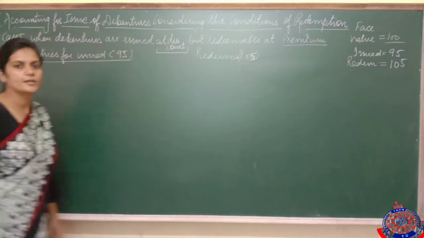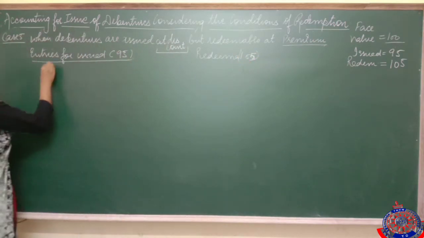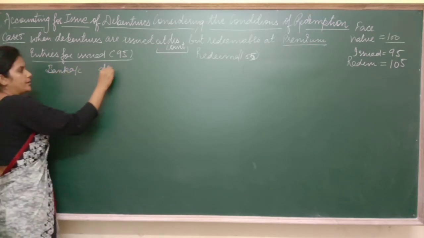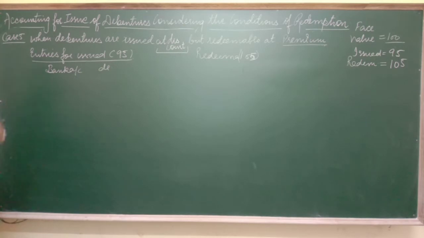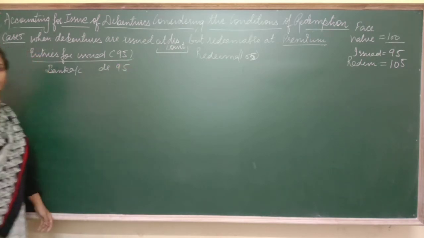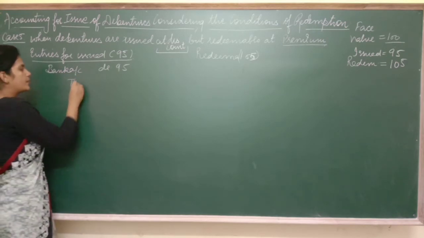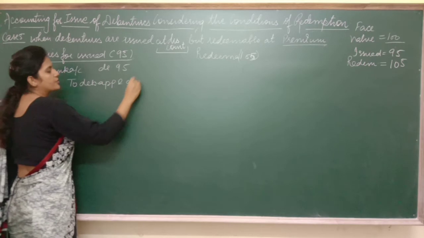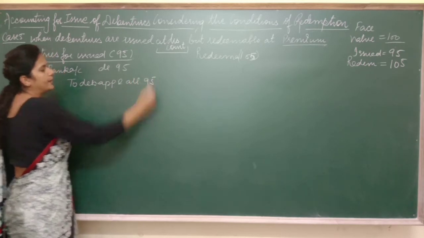Got it? So now see how to pass the entry. First entry will be bank account debited. If I have issued debentures at 95, how much money is coming into the business? 95 only. So bank account debited to debenture application and allotment 95.